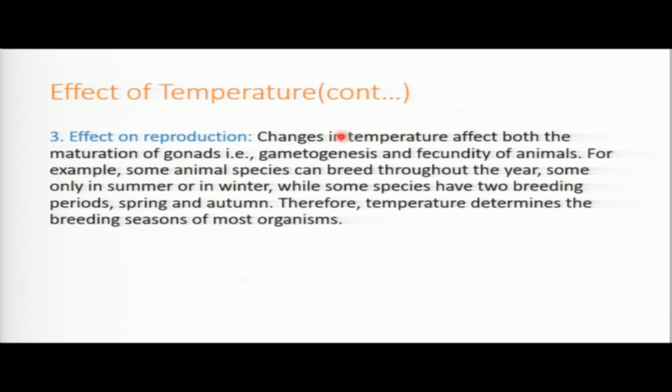This is the problem. So, for example, some animal species can breed throughout the year, but others reproduce in the summer only, others in the winter. So temperature can affect reproduction. Temperature can determine the breeding seasons for most organisms. Are you together? Nice.